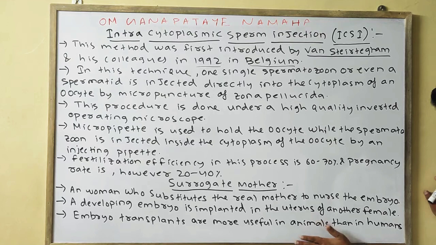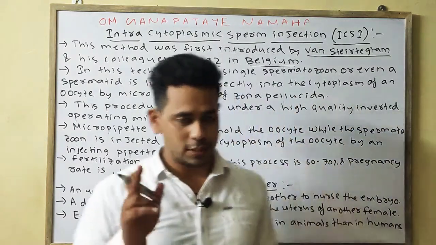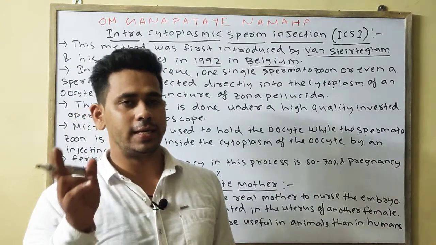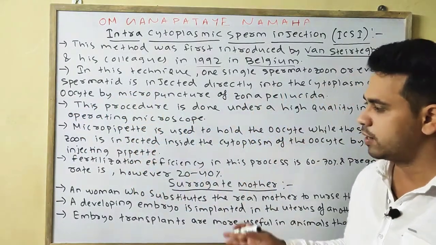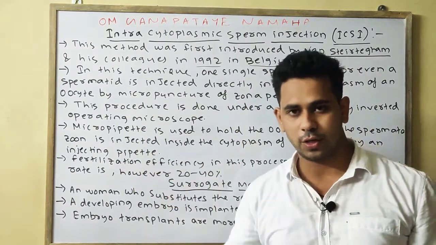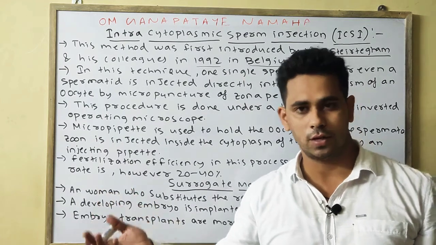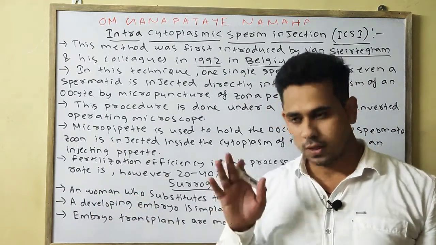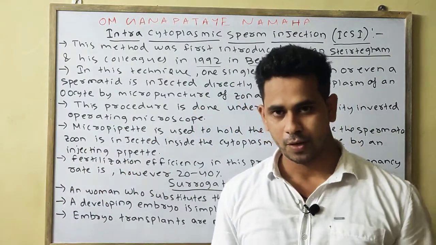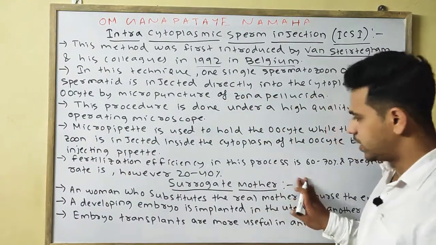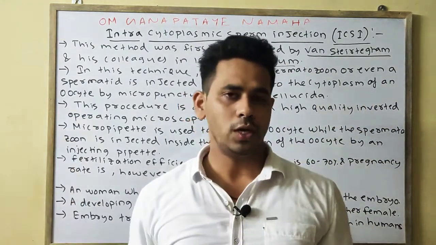Lastly, embryo transplants are more useful in the case of surrogate mothers. It is done more in animals as compared to humans. For example, in the case of a cow or buffalo, the embryo is transplanted into another mother. So it is mostly done in animals as compared to humans.